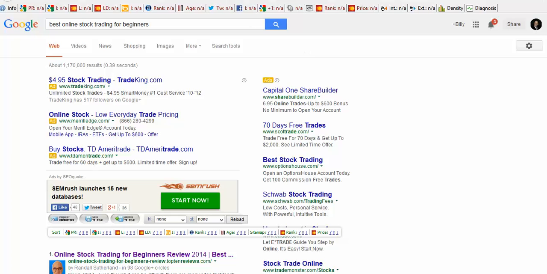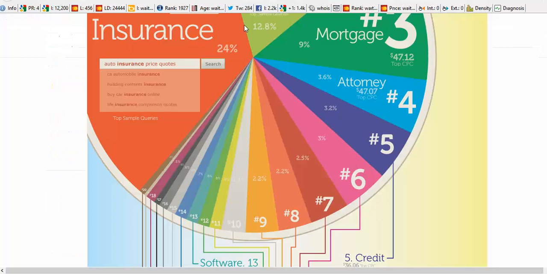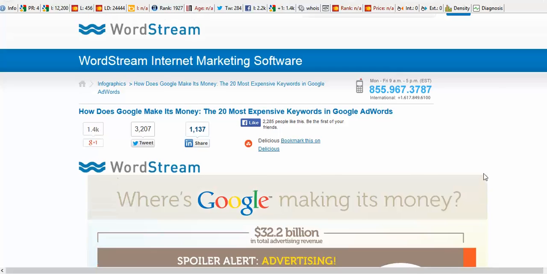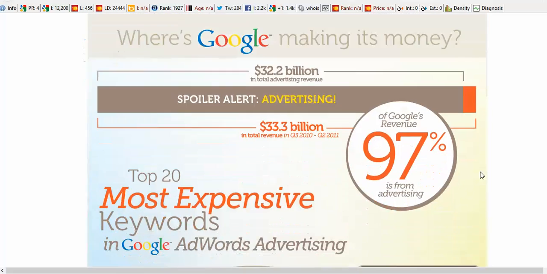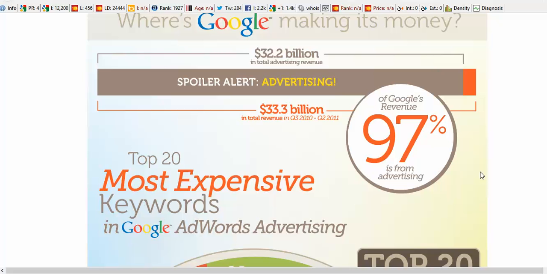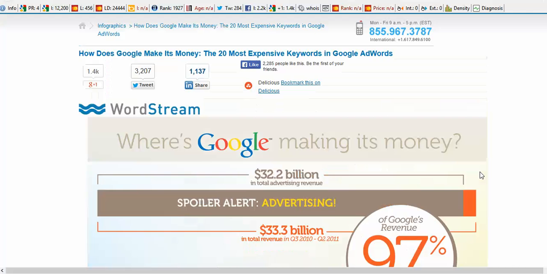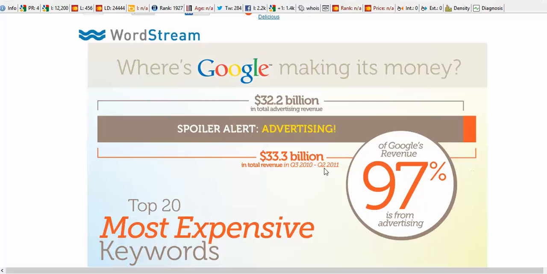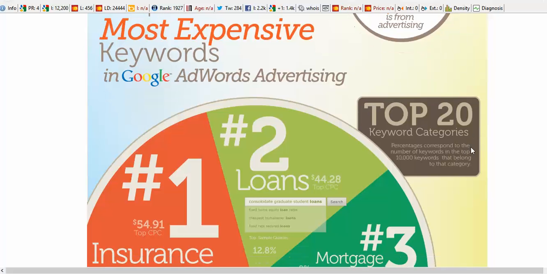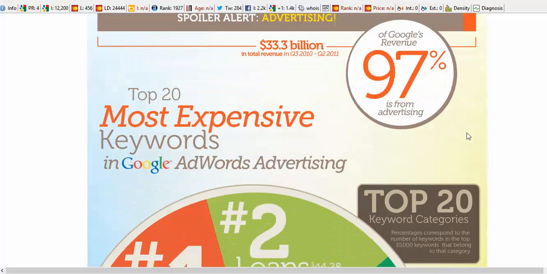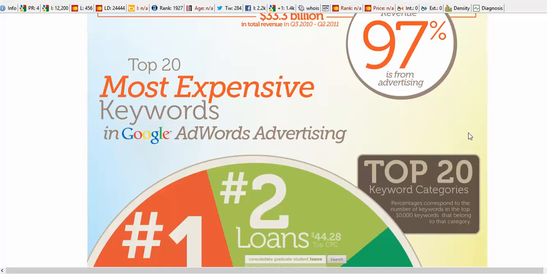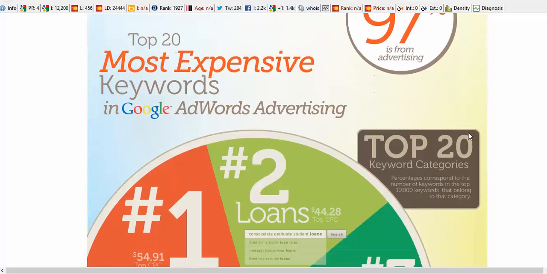Best online stock for beginners. We've already done that one. That's a duplication. Okay. Now, here we go here. This is, in fact, the most expensive keywords, and this is a company called WordStream that I use to do some research occasionally. This goes to show that Google earned in quarter 10 through 11, 33 billion. But anyway, the most expensive keywords here, and 97% of their revenue comes from advertising. Okay, they made 32.2 billion in total advertising revenue. I'm not sure what year that is.